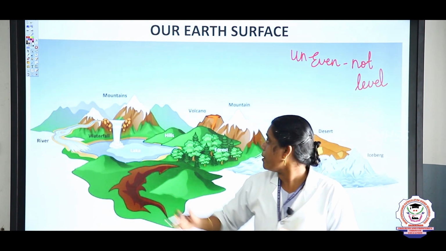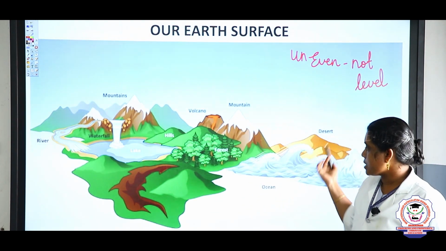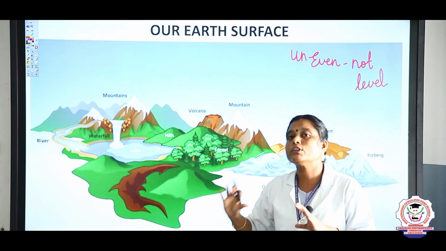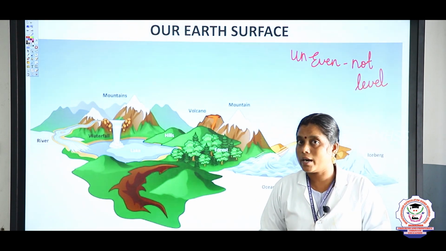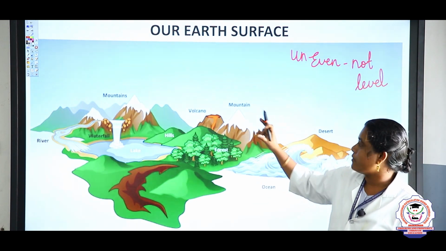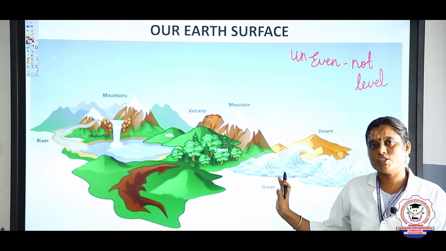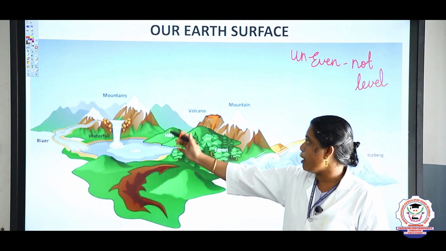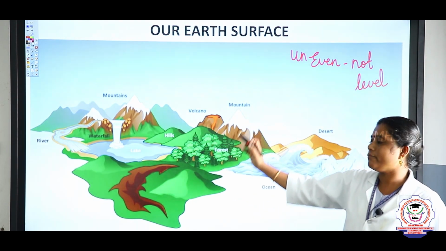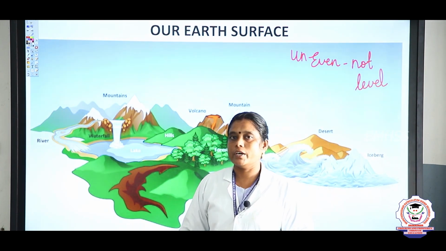It is made up of mountains, plains, plateaus, rivers, deserts, valleys, and glaciers. So everything comes under the physical features of our earth surface. So our earth surface is uneven, which is made up of these physical features. What are the physical features? Yes, like mountains, hills, volcanoes, plains, plateaus, glaciers. These are known as physical features on our earth surface.